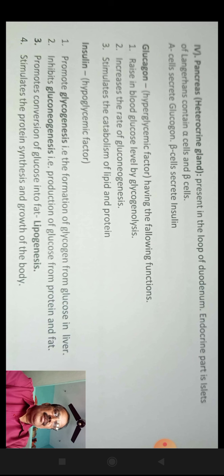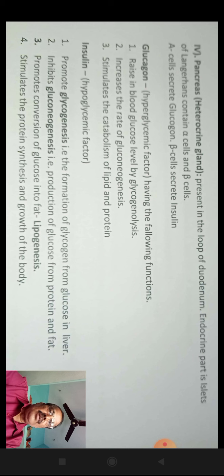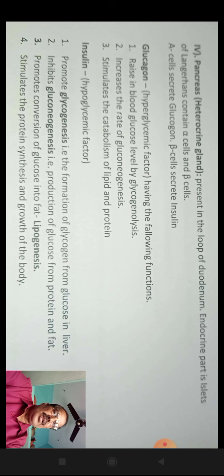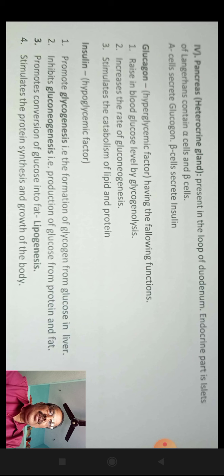Glucagon. Glucagon is a hyperglycemic factor having the following functions. First, it raises blood sugar level by glycogenolysis. Second, it increases the rate of gluconeogenesis. Third, it stimulates the catabolism of lipid and protein. Glycogenolysis means breakdown of glycogen into glucose molecules. Gluconeogenesis means formation of glucose from non-carbohydrate sources such as fat.